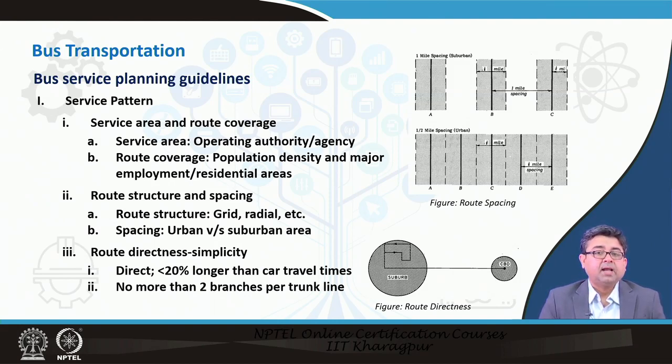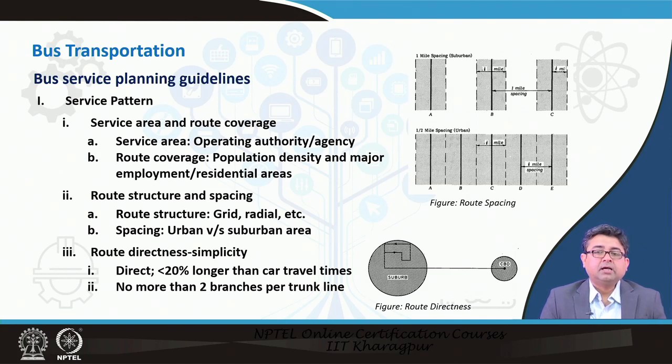The next thing to plan for is route directness or simplicity. What is advised in the guidelines is that the route directness is measured in a way that any route should be less than 20% longer than the car travel time, right, because your bus is a direct competition to your private vehicle or car. So, the route that the bus takes should be no more than 20% greater than the car travel time, because with the car you can travel point to point, whereas with the bus you cannot travel point to point.